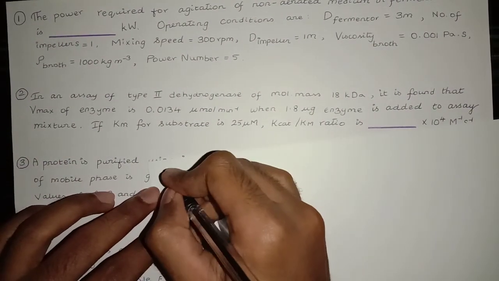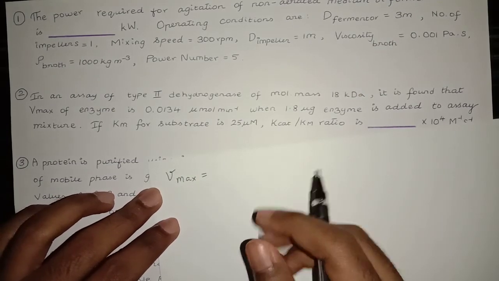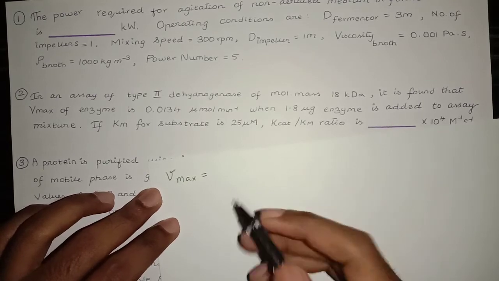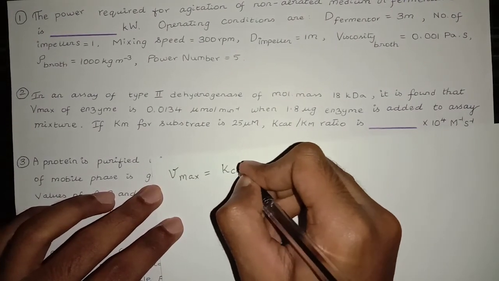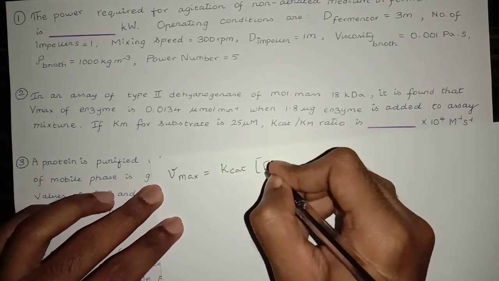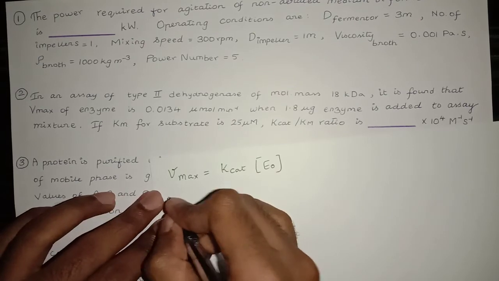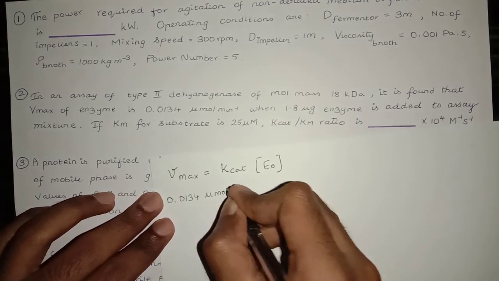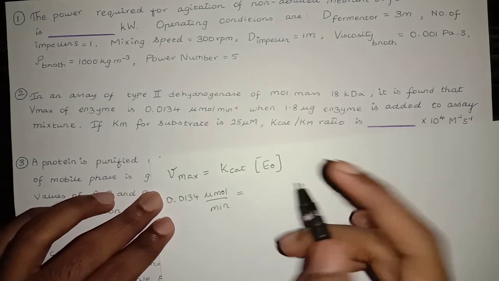The formula Vmax is equal to, generally it's given as K2 E0, where E0 is the concentration of the enzyme, and K2 is nothing but the Kcat times E0, concentration of enzyme. So Vmax is given, which is 0.0134 micromole over minute, which is equal to Kcat.